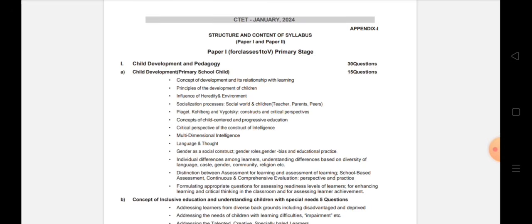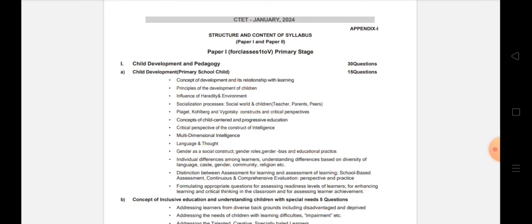When we want to do something, we should know what is expected of us, which means we should know the content. Whatever examination you are preparing for, you must know the syllabus: what are the things to study, what are the things to skip, and what are the common things between the subjects. All those things you need to know, and that's why I am here to guide you in the best way possible, so that you crack the CTET examination in the first attempt. This is my attempt so that you crack your exam in the first attempt. So let's see what we have.